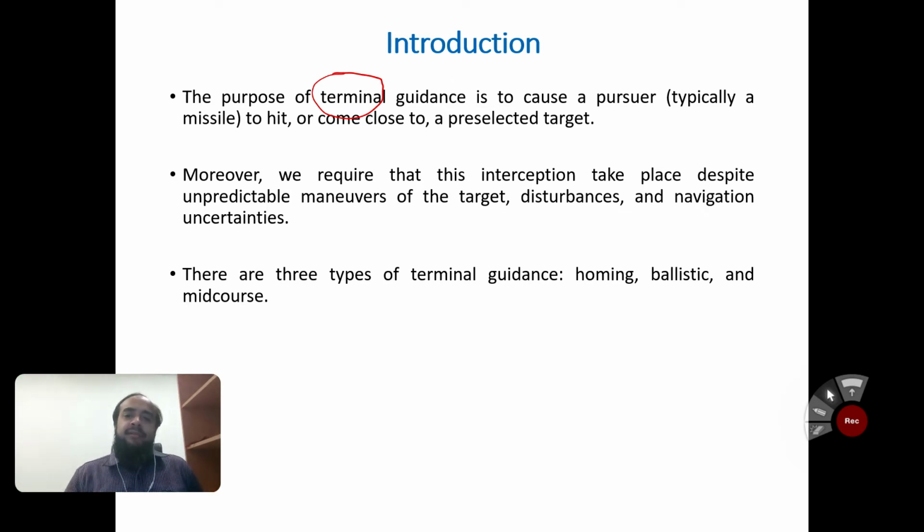Moreover, we require that this interception take place despite unpredictable maneuver, because in this scenario we have a lot of maneuvering error. The target is maneuvering unpredictably, and we have disturbance and navigation uncertainties. So under this noisy environment and target maneuvering unpredictability, we have to apply the guidance system along with the terminal guidance algorithm. There are three types of terminal guidance: homing, ballistic and mid-course guidance.